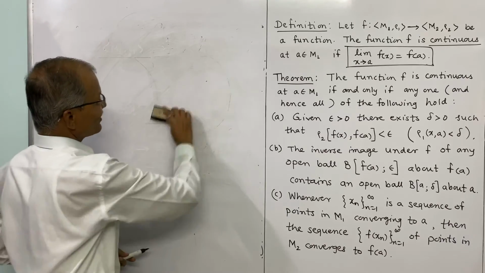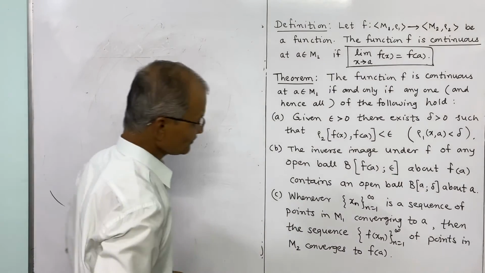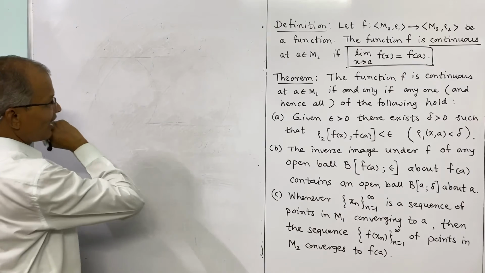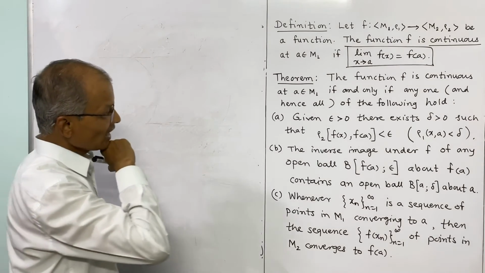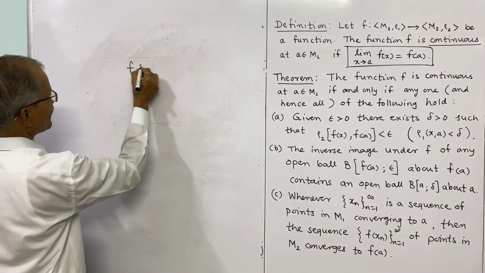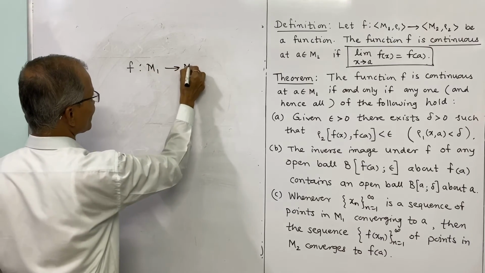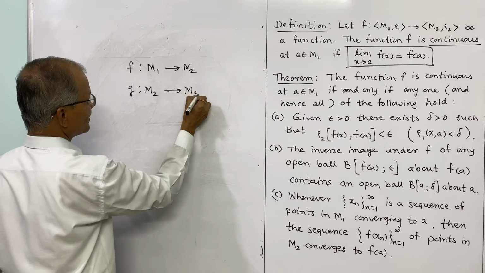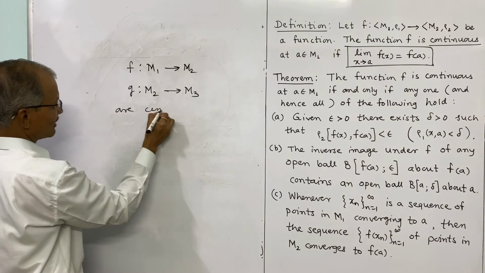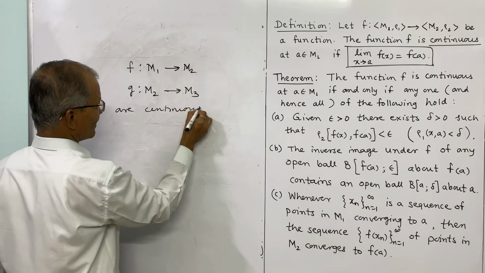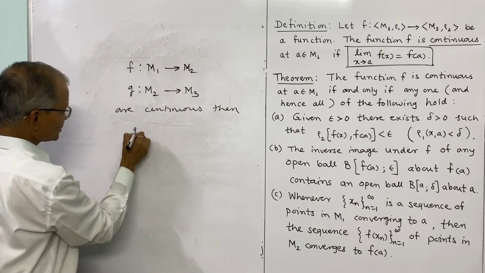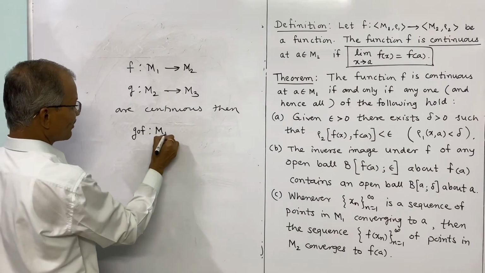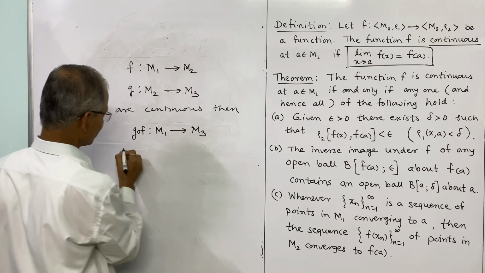And the remaining points are about the results on the algebra of continuous functions. If f is from metric space m1 to m2 and g is from metric space m2 to m3, and both are continuous, then their composition g o f, a function from m1 to m3, is also continuous.